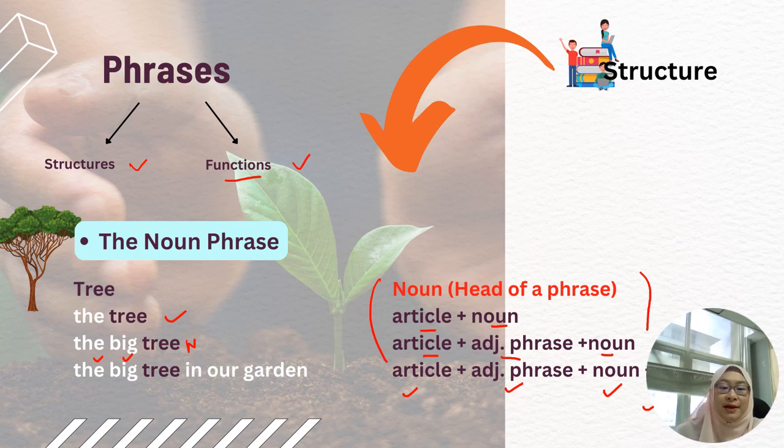So here we have article, adjective, noun, and this is the prepositional phrase. How do we know this is a prepositional phrase? Normally it is marked or signaled by a preposition within that particular phrase. So these are some of the combinations of different word classes or different modifiers that can accompany a noun, hence transforming it into a noun phrase.